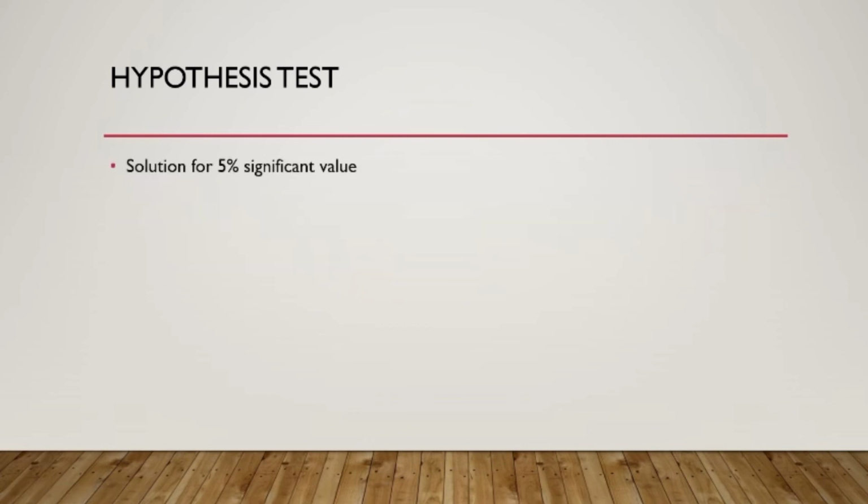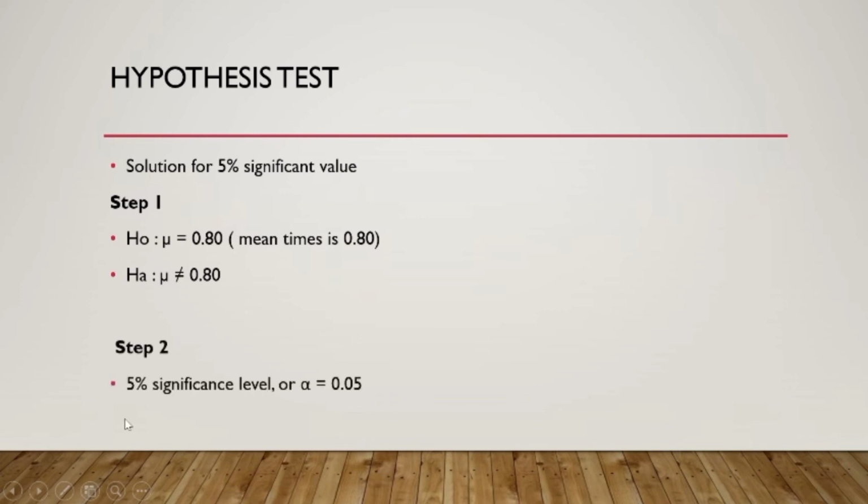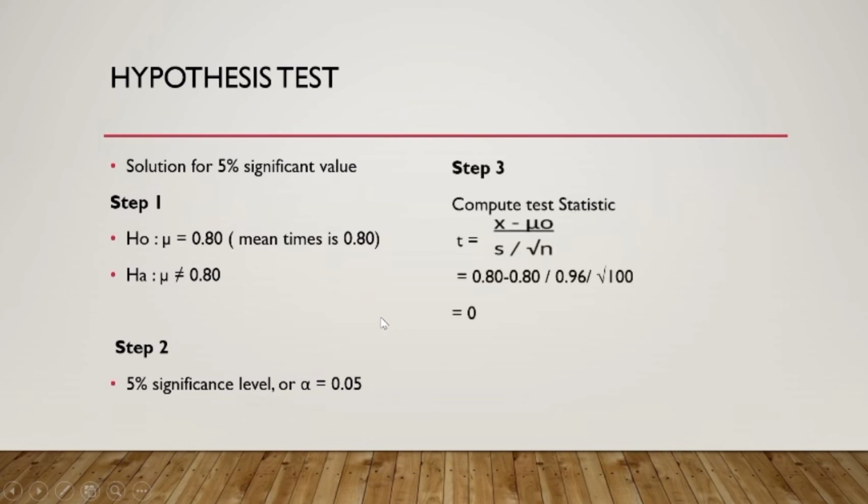Solution for 5% significance level. Step 1: the null hypothesis is that the mean time is 0.8, and the alternative is that the mean is not equal to 0.8. Step 2: 5% significance level, or alpha equals 0.05. Step 3: compute the test statistic. This is the formula: 0.8 minus 0.8 divided by 0.96 over the square root of 100.